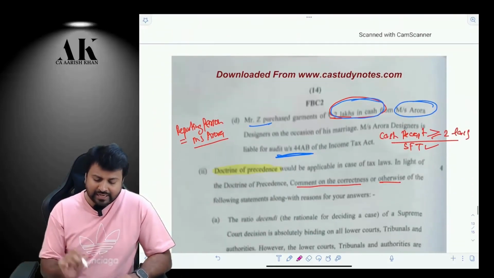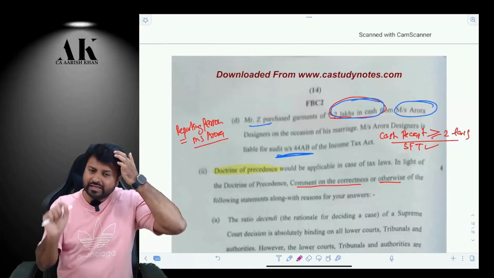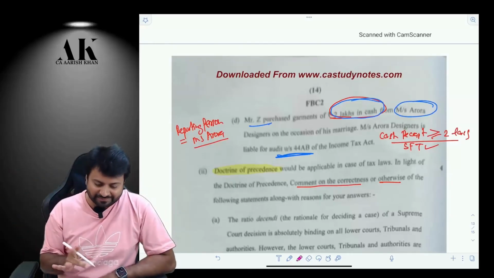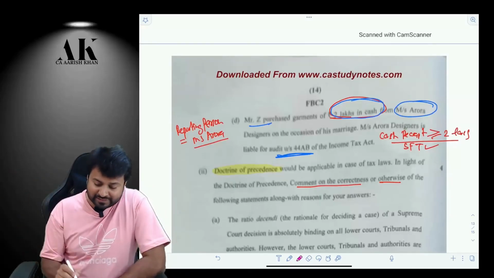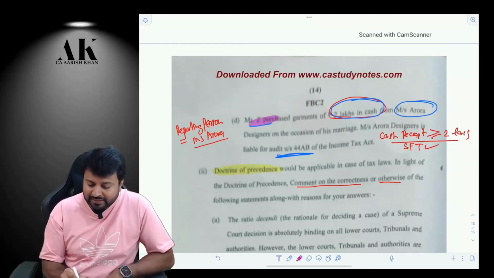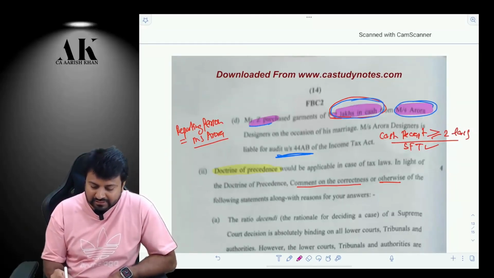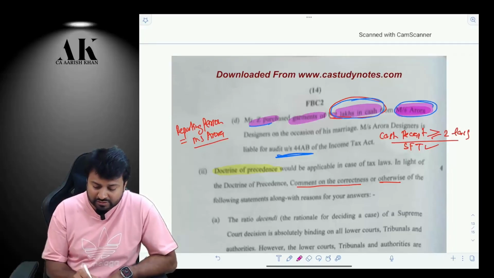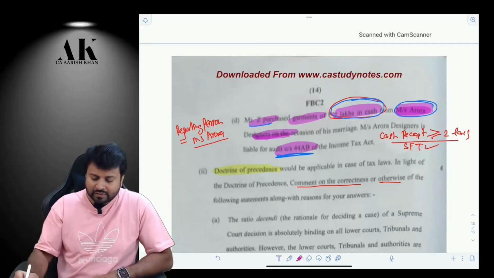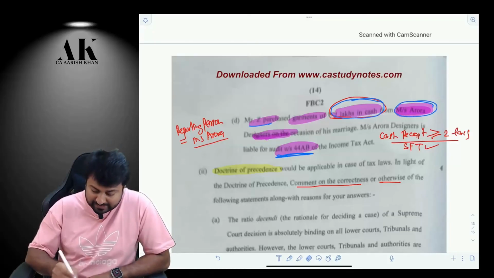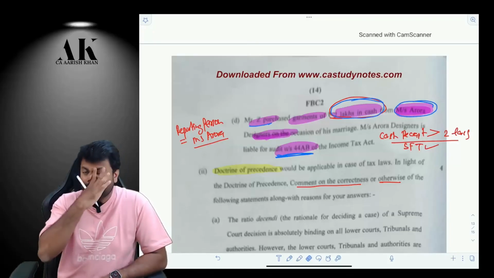Okay, and the last case, in which I made a slight mistake in the Hindi review also. Here, I don't want to make that mistake. Mr. Z has purchased goods of 2 lakh rupees in cash. He has purchased some garments of 2 lakh rupees in cash from Mrs. Arora Designer. Who is liable for what? Who is liable for 44AB? So I made a mistake over there. It is not 2 lakhs, it is more than 2 lakhs.